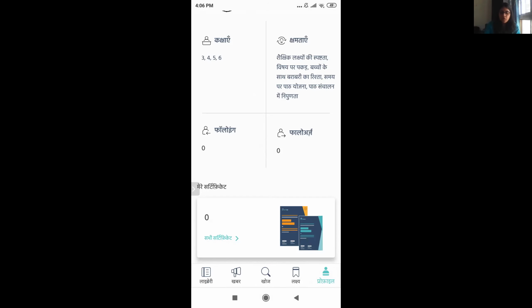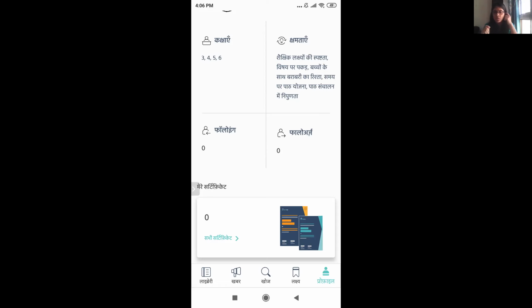So at the bottom, they have also drawn a picture of what the certificate looks like. And all your certificates will show up here. Since I have not received any certificate, it says 0. And when I click on Sabhi certificate, it won't take me anywhere because I have not received any certificates. So this was about certification.